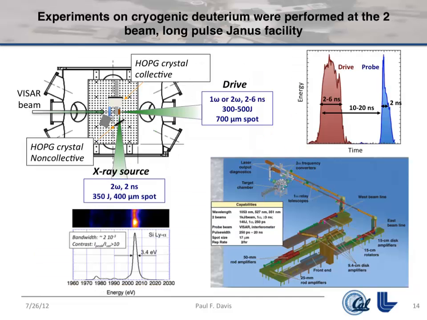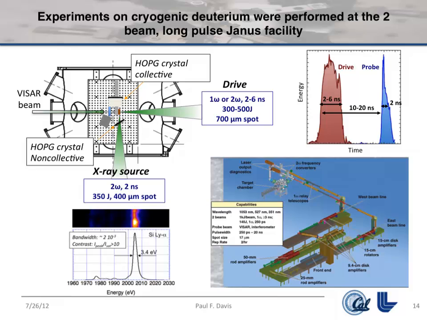This happened at the Janus facility. Oh, sorry, at Lawrence Livermore. Okay, so Janus is a laser at Livermore. It's a two-beam, we would call long pulse or nanosecond laser facility. And what we did is we basically took a small target containing hydrogen, and with one laser beam, we shocked it to high pressure conditions.